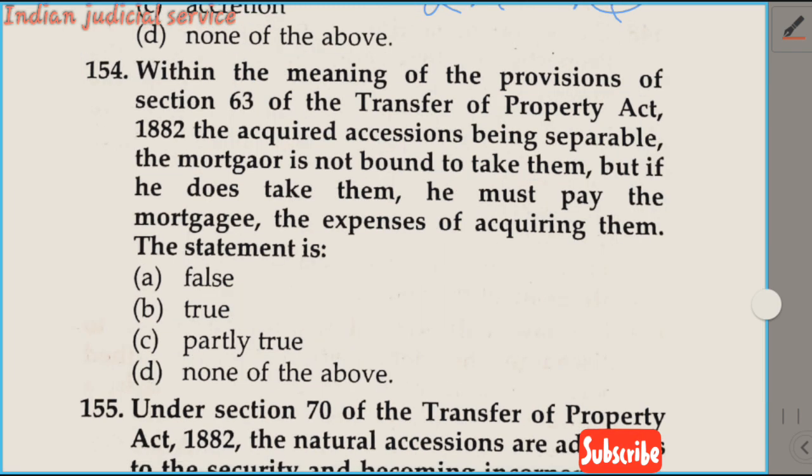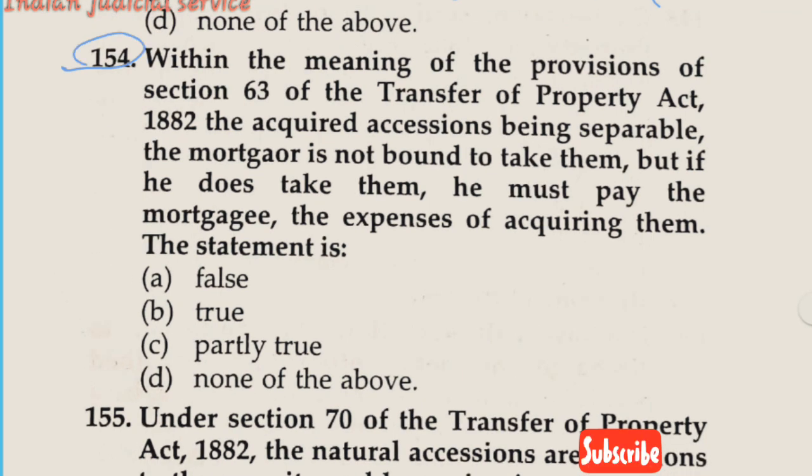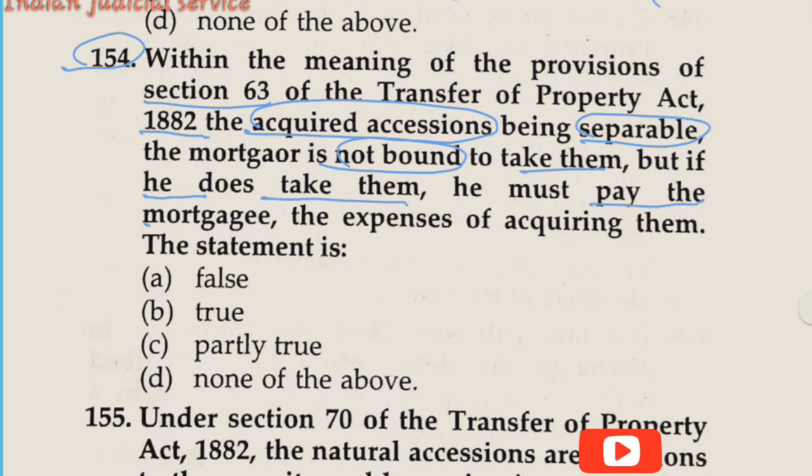Now question number 154. Within the meaning of Section 63 of the Transfer of Property Act, the acquired accession being separable, the mortgagor is not bound to take them, but if he does take them, he must pay the mortgagee the expenses of acquiring them.